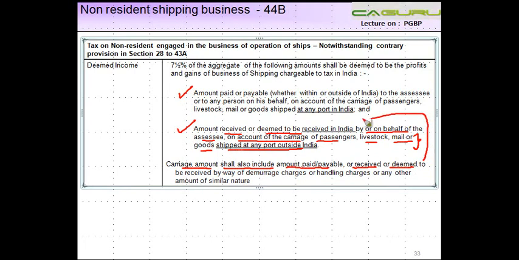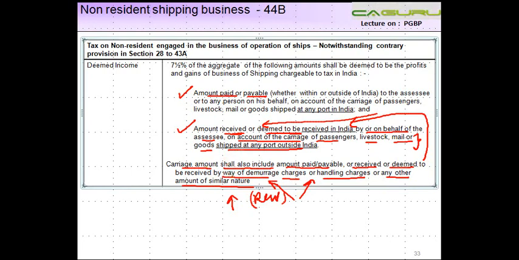This is nothing but basically these four things: paid, payable, received, deemed to be received, by way of demurrage charges or handling charges or any other amount of similar nature. So basically, if anything is there in the nature of a rent or associated services like handling or demurrage, these shall also be included to compute the total amount of income of the non-resident.